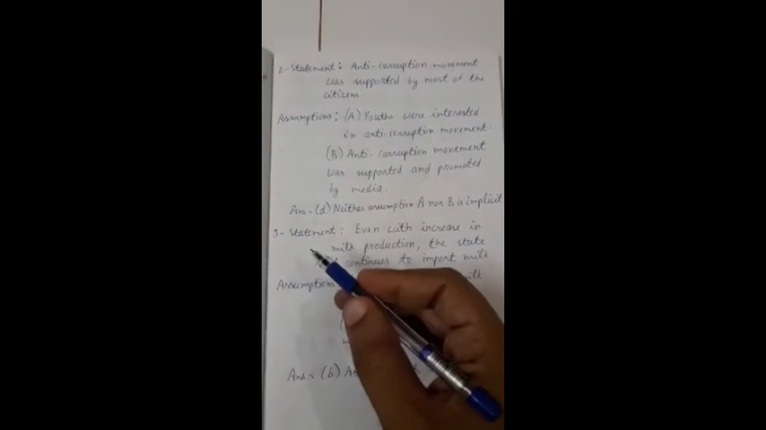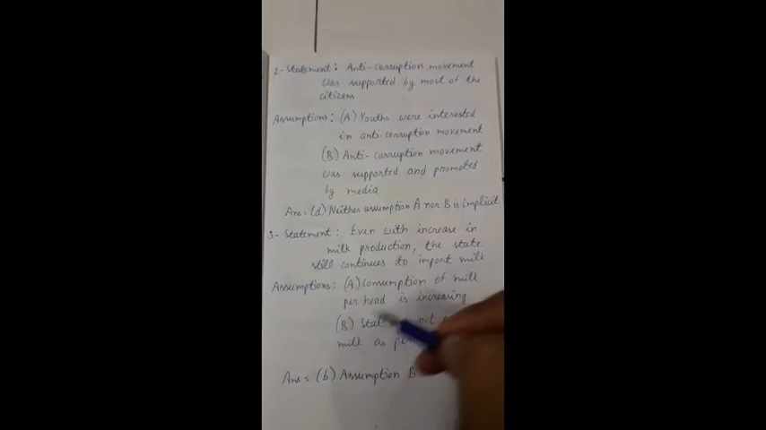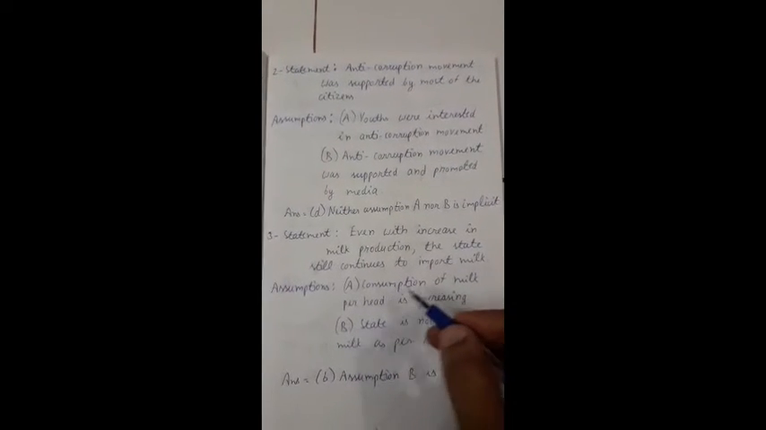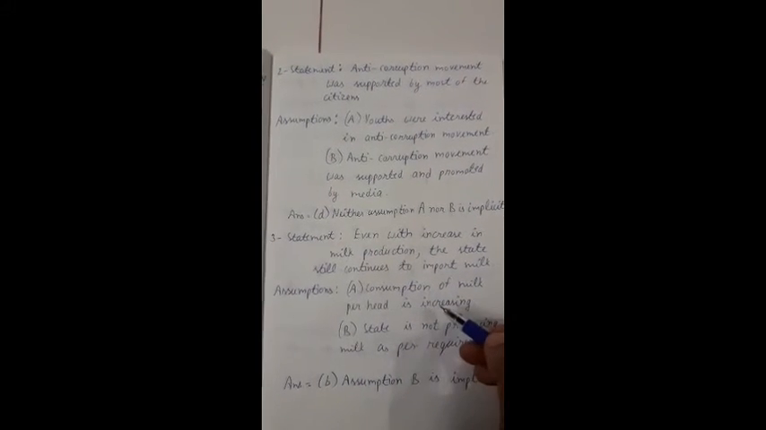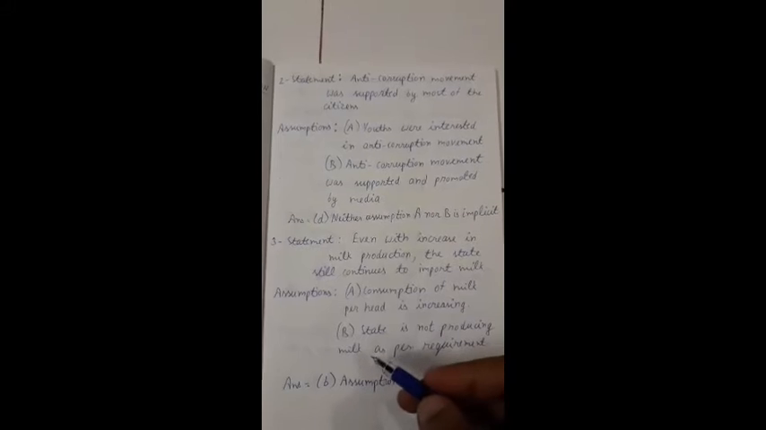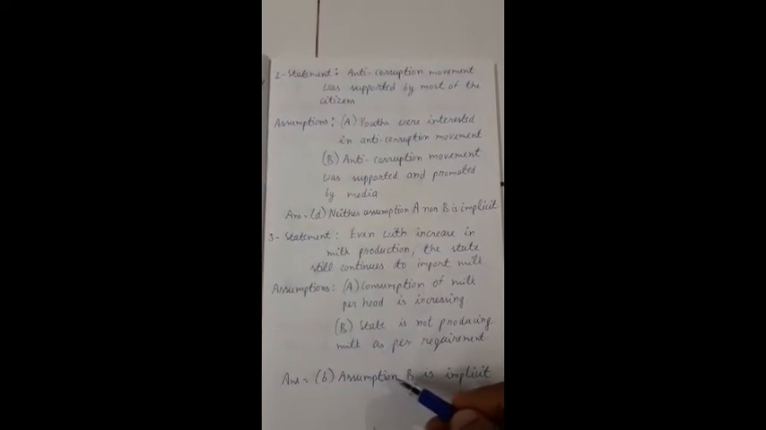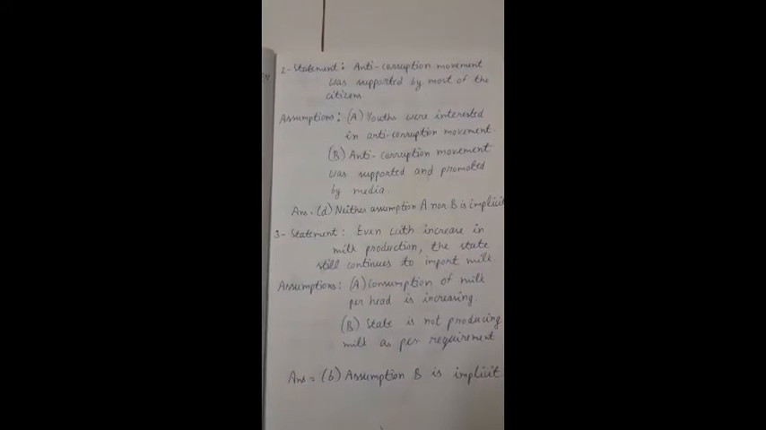Now see, the third statement is even with an increase in milk production, the state still continues to import milk. Assumptions are A, consumption of milk per head is increasing. B, state is not producing milk as per requirement. So from these assumptions we can notice that the answer will be B part, that is assumption B is implicit.